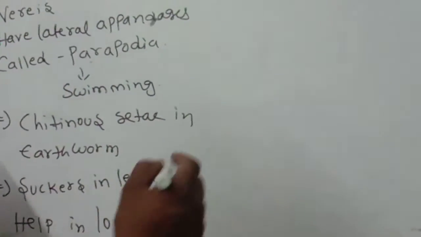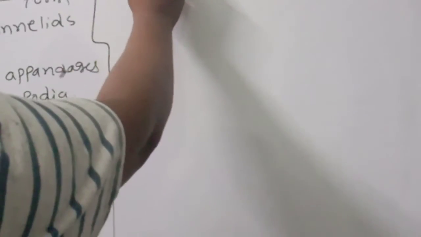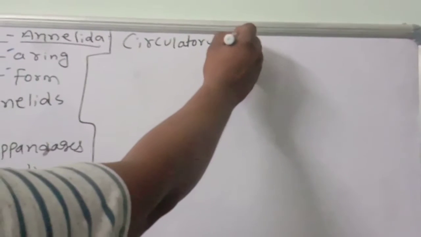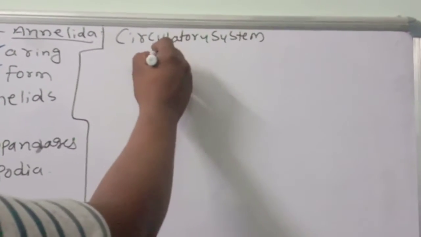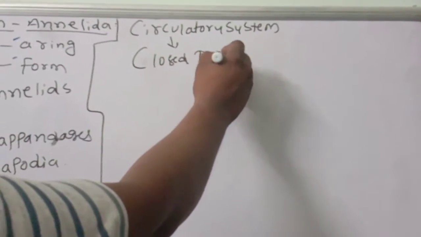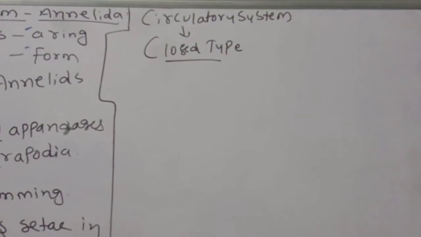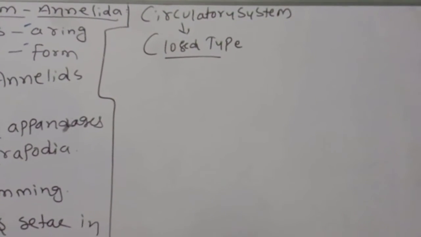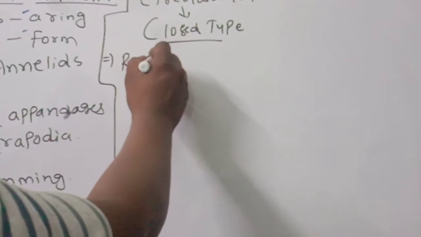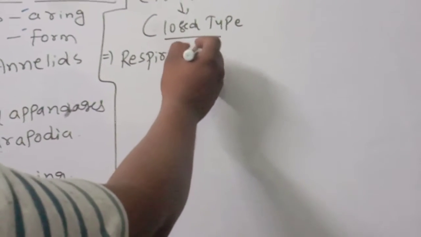Next one, the circulatory system. The circulatory system is what is called closed type. You know very well, blood will flow in the blood vessels; that kind of circulation is called closed type of circulatory system. And they have respiratory pigments, which are helpful for transportation of gases and color-giving substances.